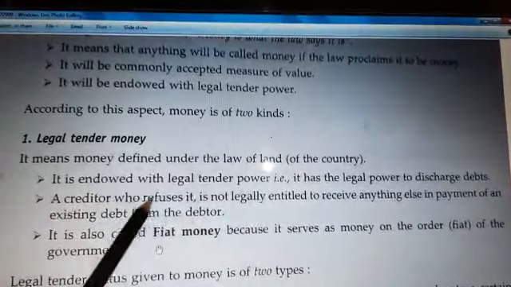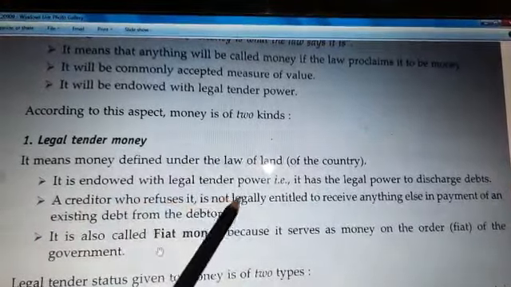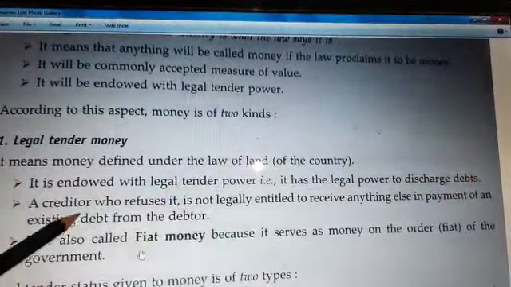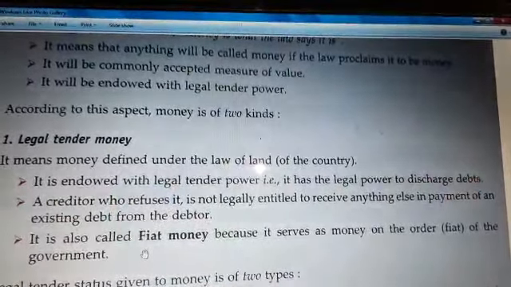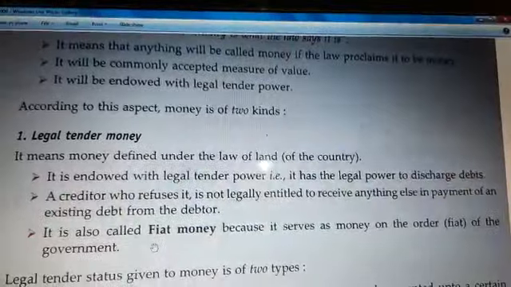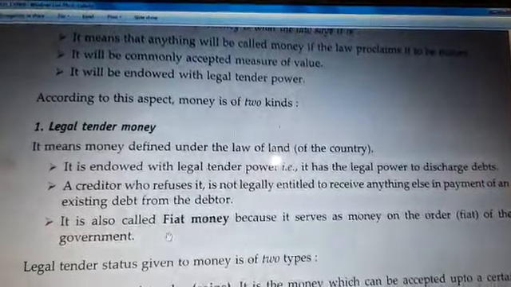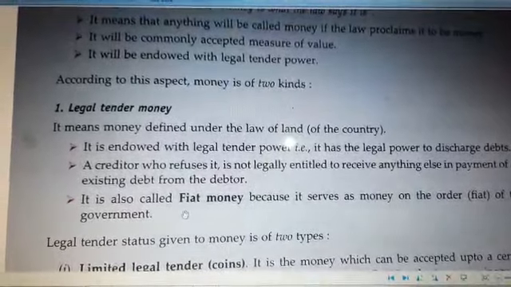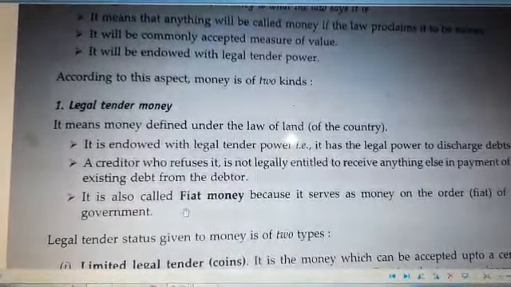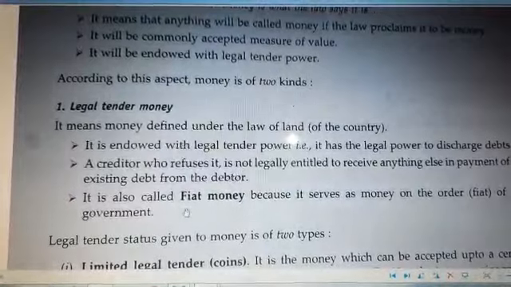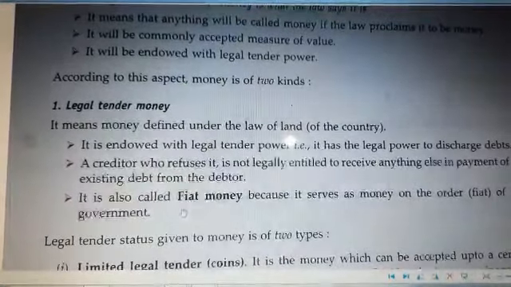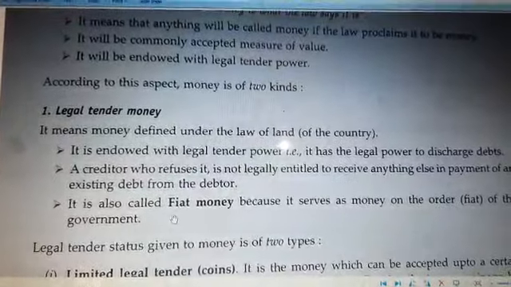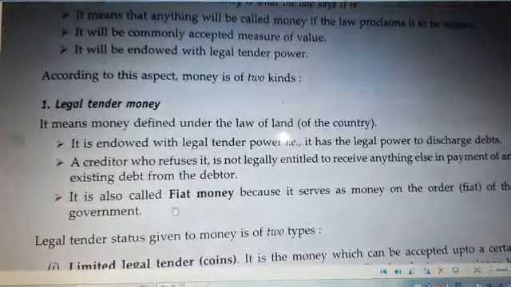Second, a creditor who refuses it is not legally entitled to receive anything else in payment of an existing debt from the debtor. Simple, nobody can refuse the money. For example, if we give money to a bank and the bank refuses, then the bank is not doing its duty properly, and it is not in the guidelines of the bank.